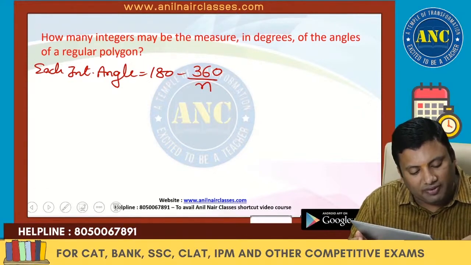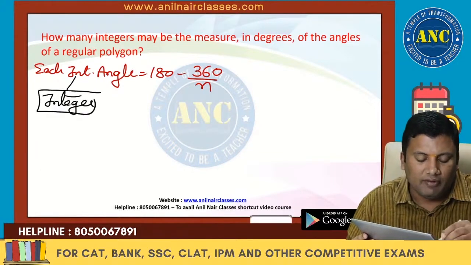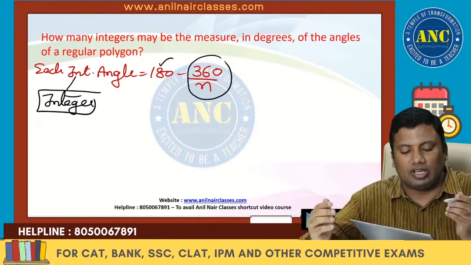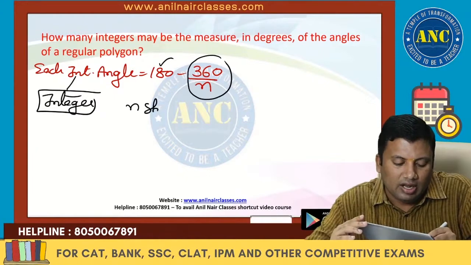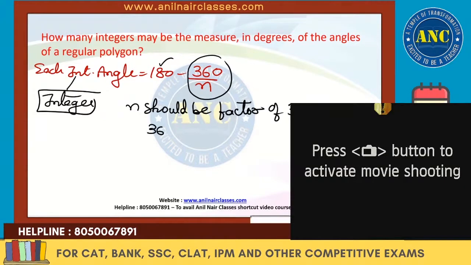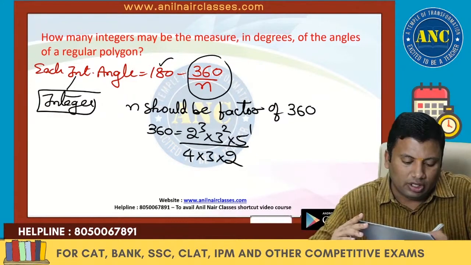What is specified in the question? The interior angle should be an integer. 180 is an integer, so 360 by n should be an integer. N should be a factor of 360. 360 is nothing but 2 cube into 3 square into 5 power 1, so the number of factors is 4 into 3 into 2.